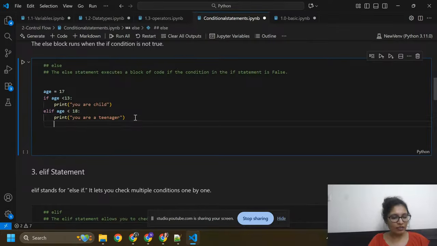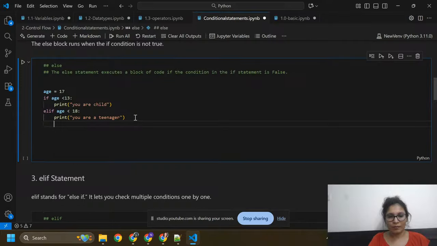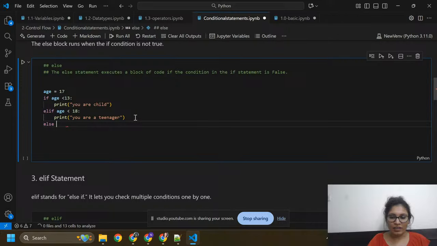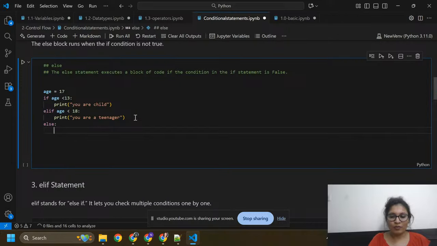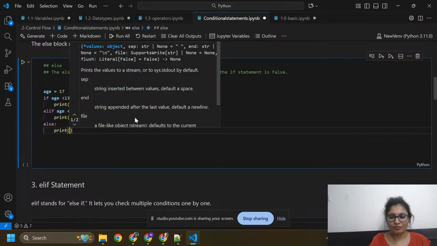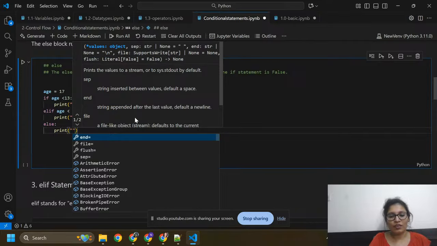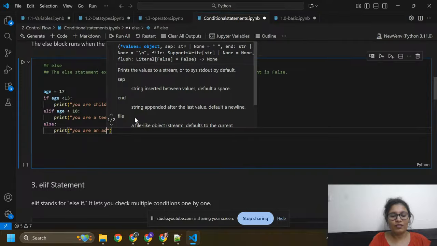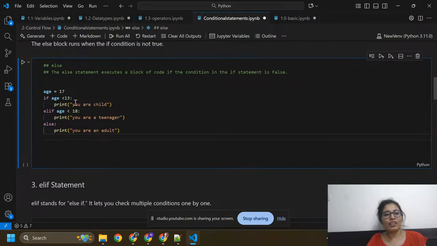We can also write another else block. This is for else, not for if. Here I'm going to write, otherwise it will print you are an adult. So here age equals 17.